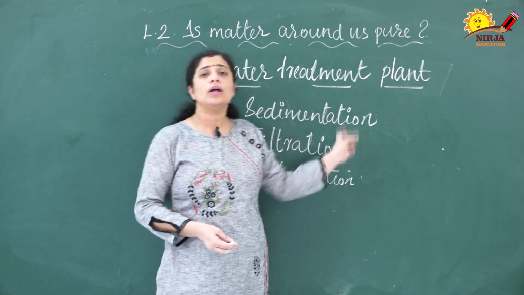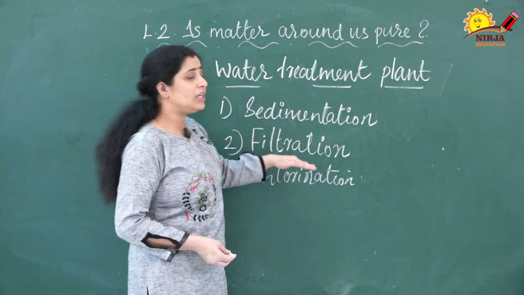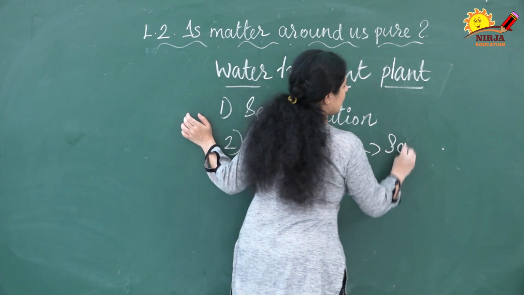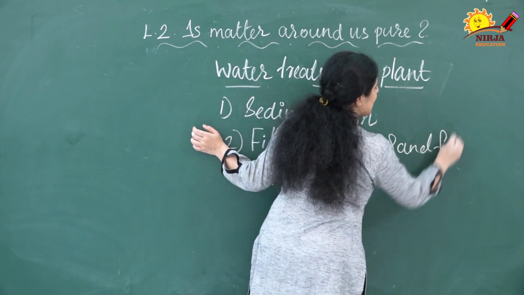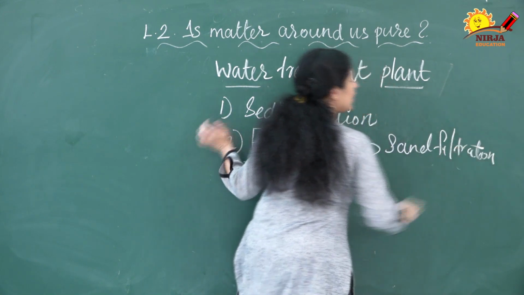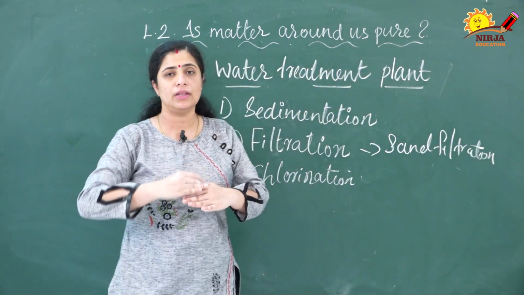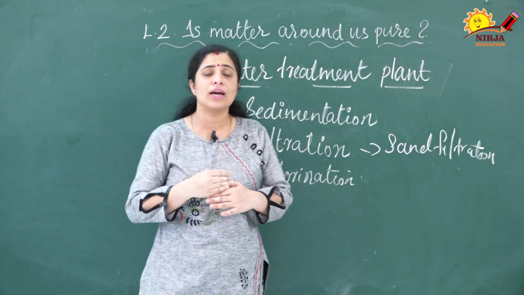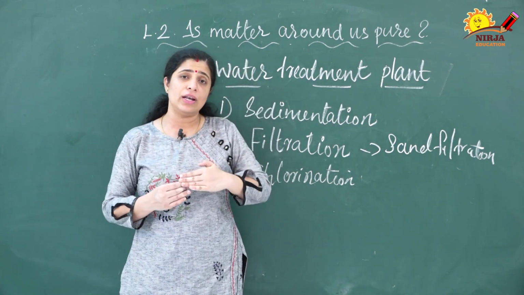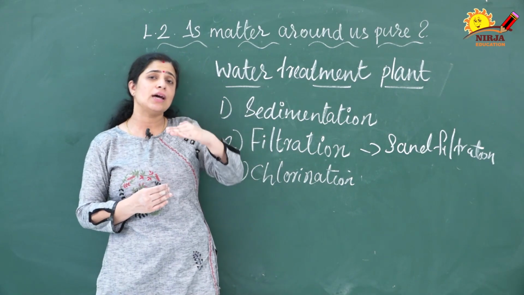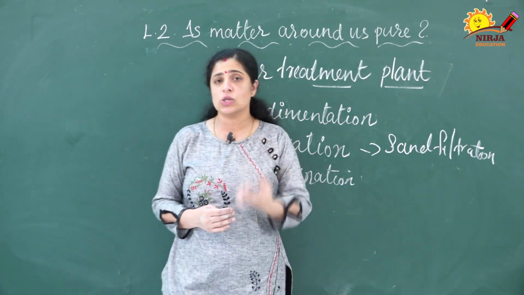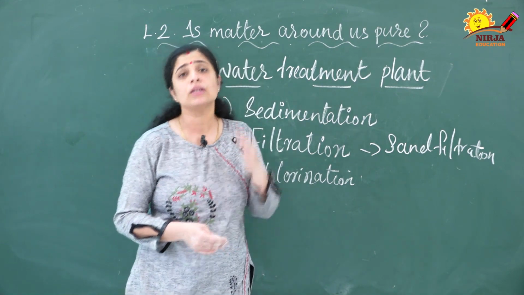After that the water will pass into the filtration tank. Here they are doing sand filtration. What is sand filtration? Sand filtration means different layers of sand will be there: gravel, sand, coarse gravel, like that. Different layers will be there. Why these different layers? Suppose impurities are still there in the water after sedimentation. If light particles or something is there, it will be there in the water.